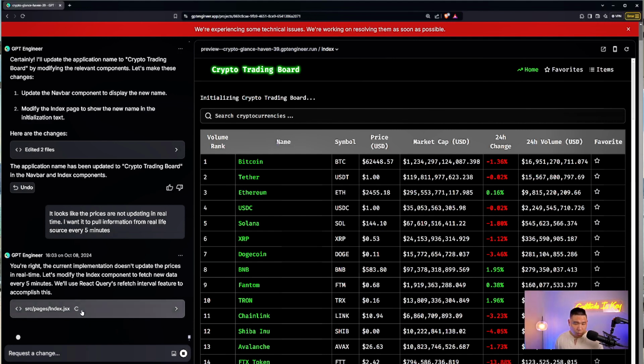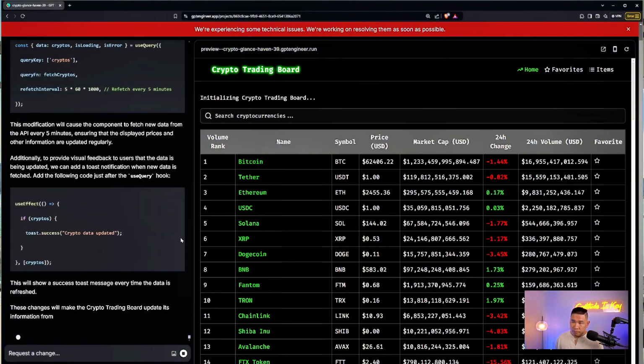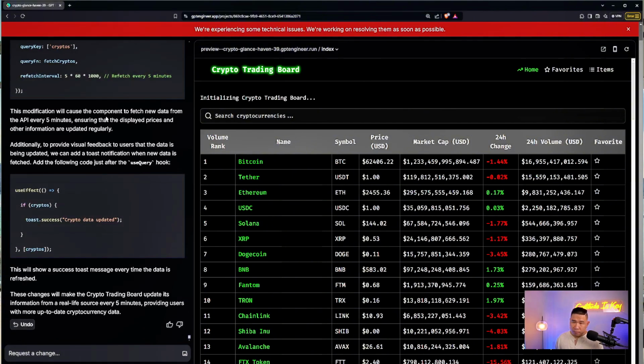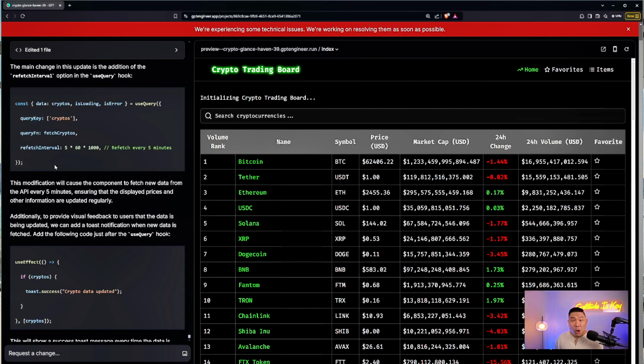You can see now we're actually working in the background. If I click on this, I will see all of the source, all of the code that it's writing currently. Once again, I have no idea what any of these means. All I know is that it's telling the web app to refetch every 5 minutes.